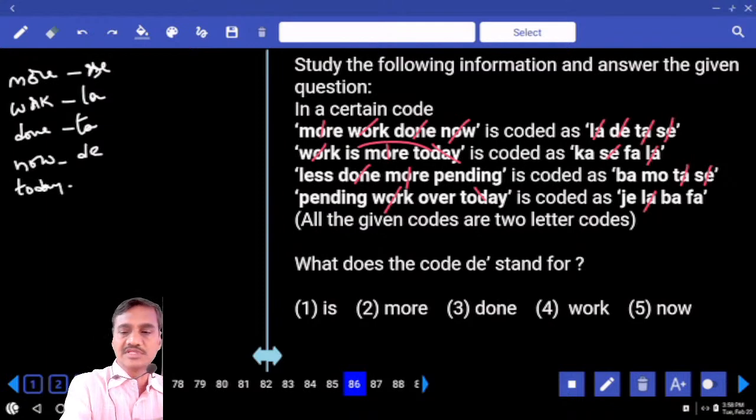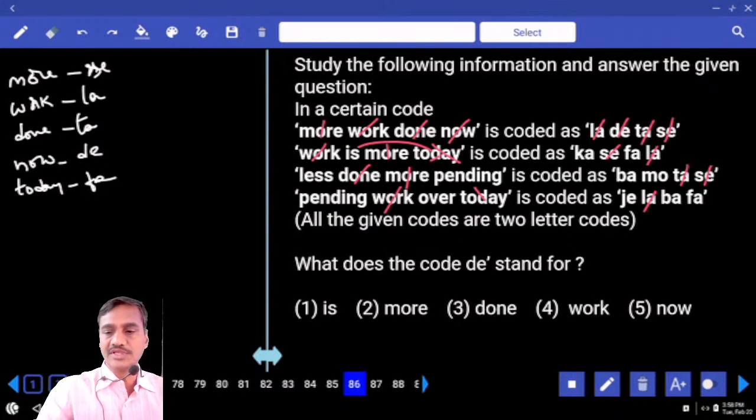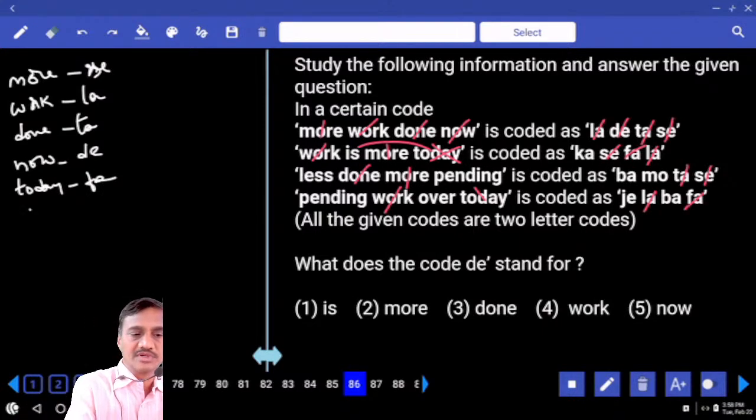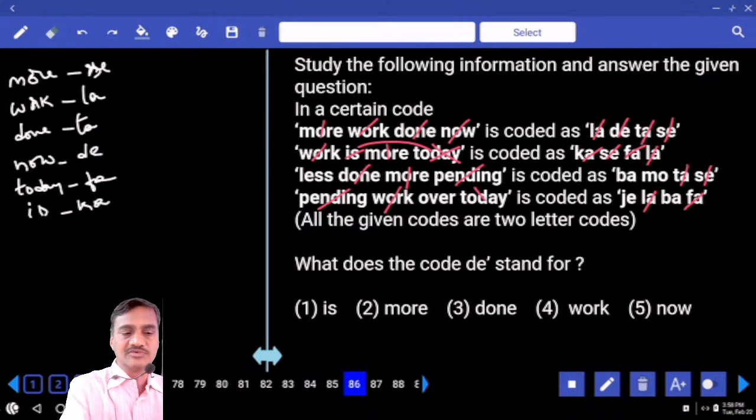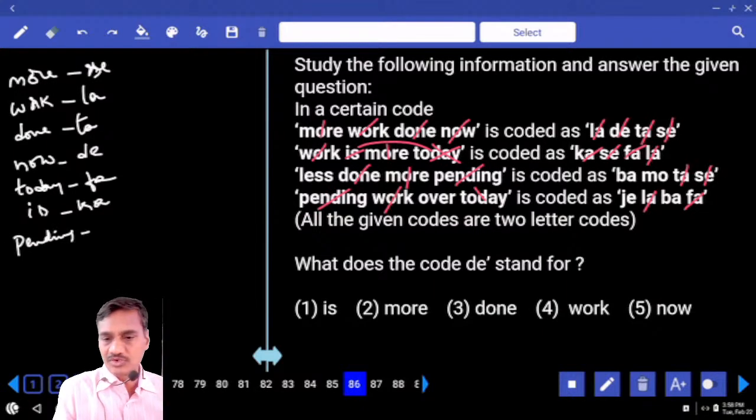And today the word that is common, and the code that is common, is FA. Today FA is between the second and the fourth. In the second, the word left remains, and the code KA is left here, that is KA. Then if you compare 3 and 4, less and pending. Now pending is the word that is common between the third and the fourth, and the code that is common is BA. The code for pending is BA.